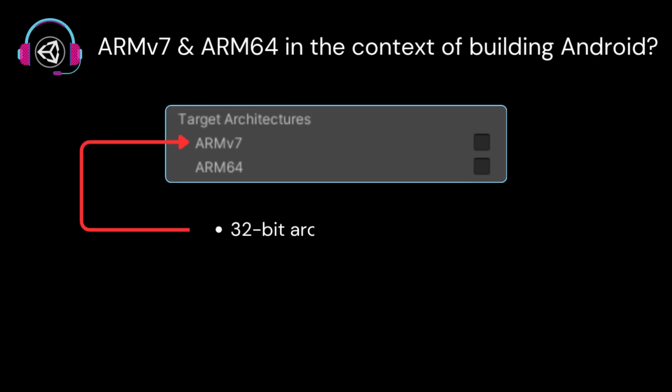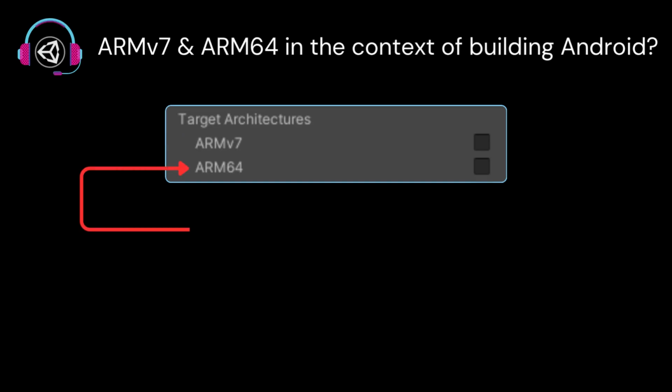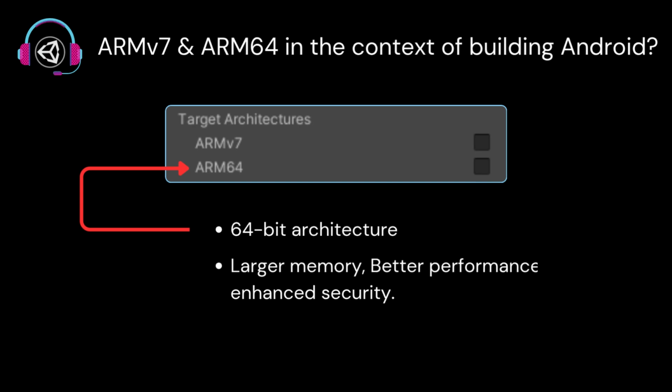ARMv7 is a 32-bit architecture, most usually in older or lower-end devices released before 2015. It's limited to 4 GB of RAM and generally slower. ARM64, on the other hand, is a 64-bit architecture. It supports larger memory, better performance, and enhanced security. This is standard for modern Android devices.